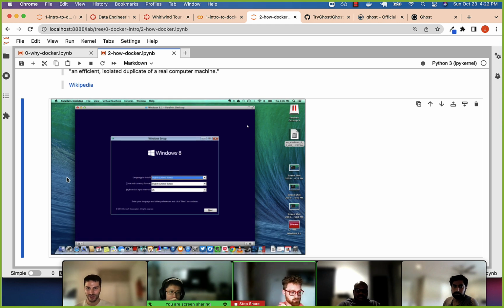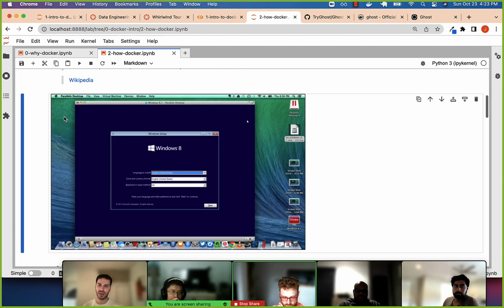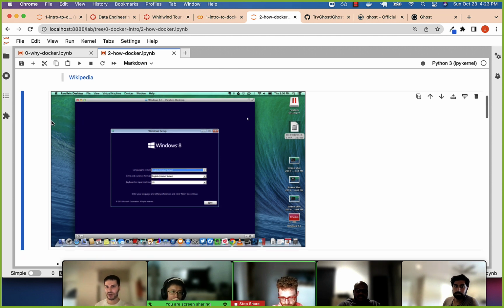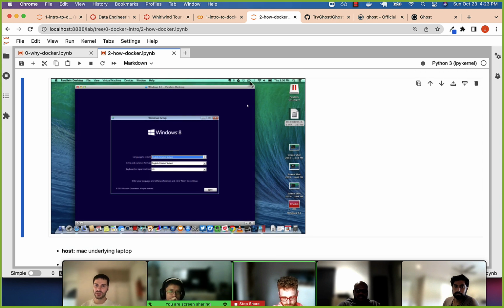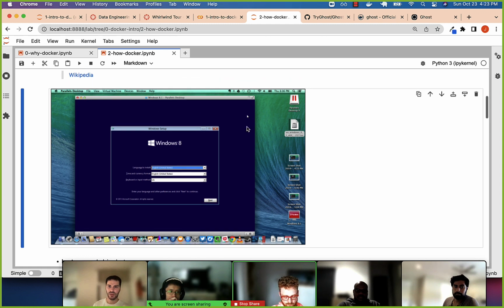I've done this before. You would have a Mac, and then on your Mac, you download Windows, right? Say you have some software that only works on Windows. You can have Windows installed on your Mac laptop. So just to get a couple terms out of the way, this is called the host. The host computer is directly interacting with the hardware. That's your Mac. And then the guest is this Windows that sits on top of it.